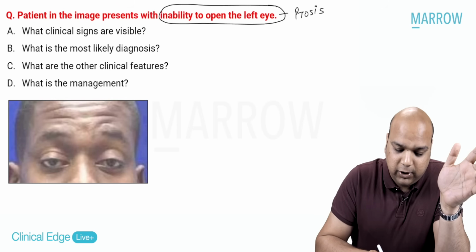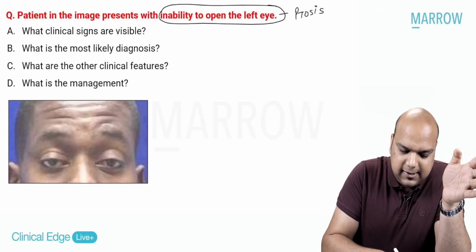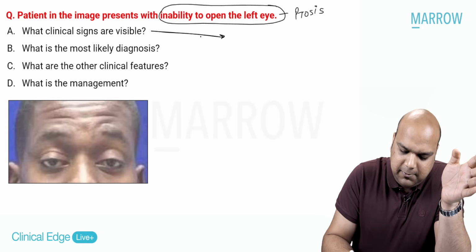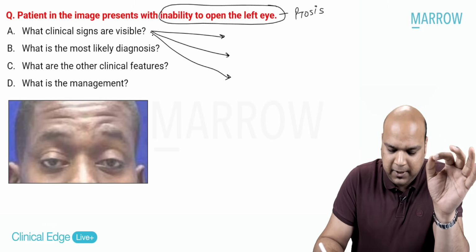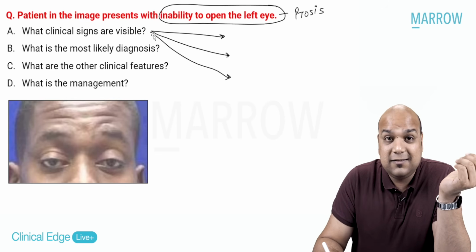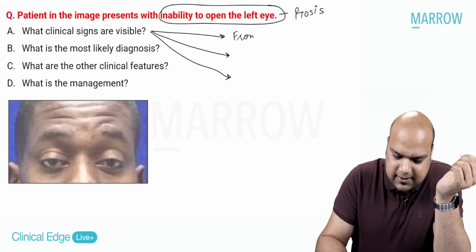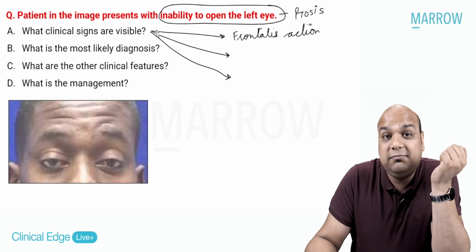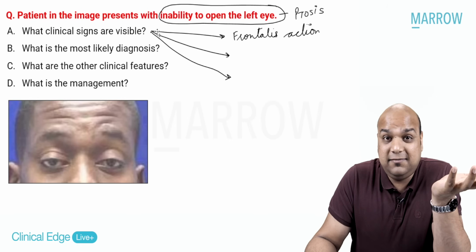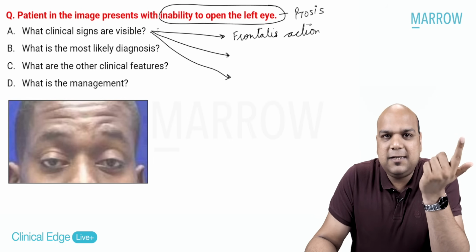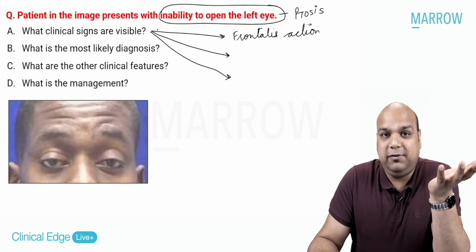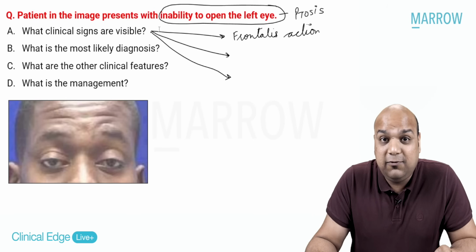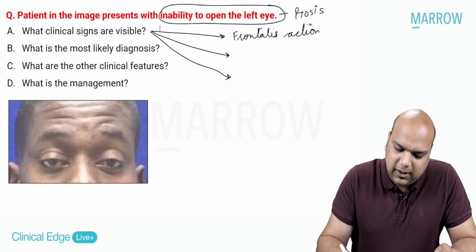Now, what clinical signs are visible? So, the clinical signs that are visible to me in this image, straight away I'm asking you to describe the image to me, describe the patient to me. So, the first thing that is noticeable to me is this. Yes. Frontalis action, that the patient is coming to you with frontalis action. Why is the patient coming to you with frontalis action? Because we know that if the LPS is not working, frontalis can lift up our upper eyelid. So this is justifying inability to open the left eye, so that the patient has taught himself or herself to be like this.